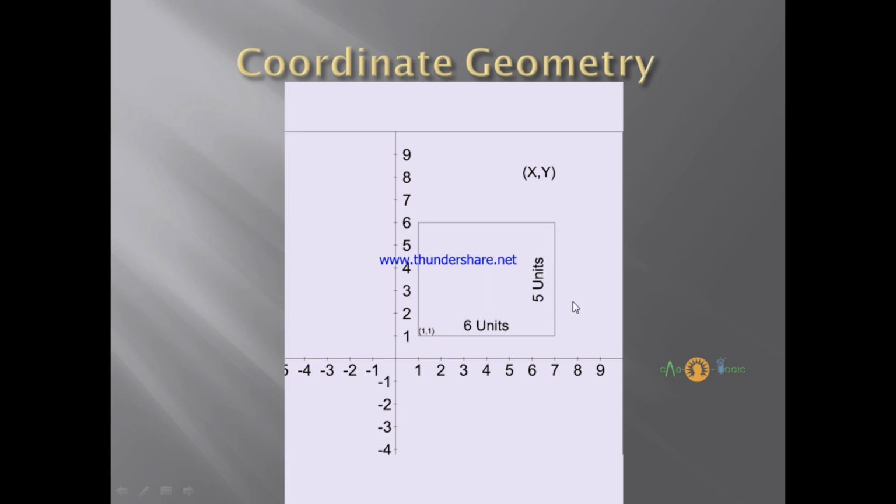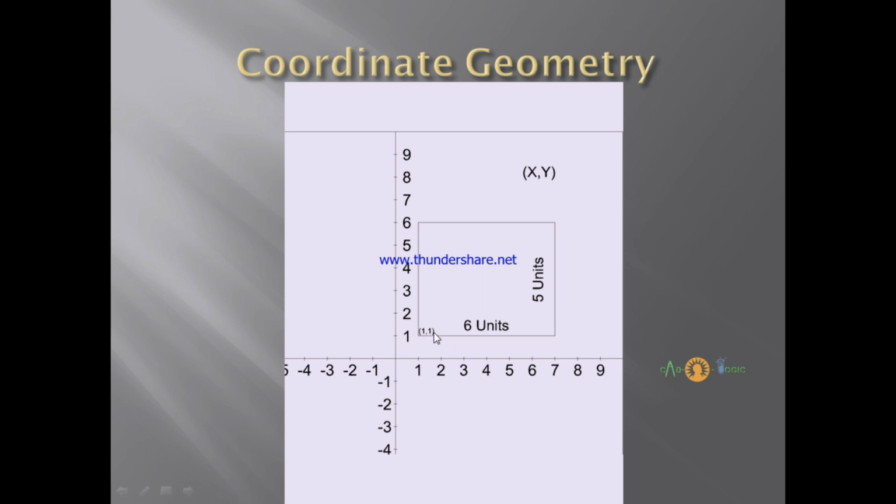Suppose, for example, we are taking a rectangle which is 6 units in length and 5 units in width. This point we are taking as the origin of this rectangle. This is at 1 of x and 1 of y, so this point will be 1 comma 1, right? Now suppose we have to get the value of this particular point. How shall we do it?